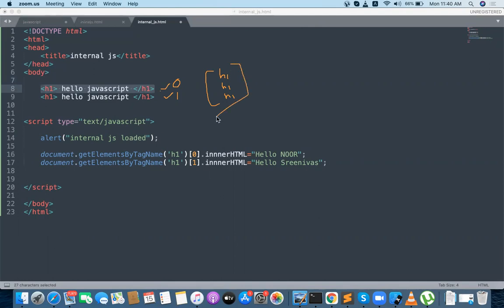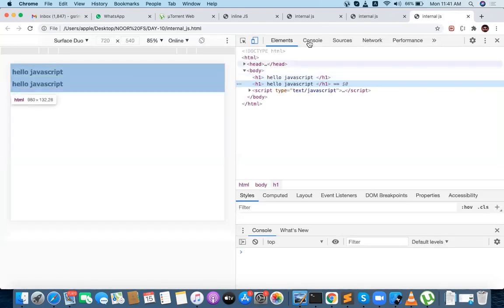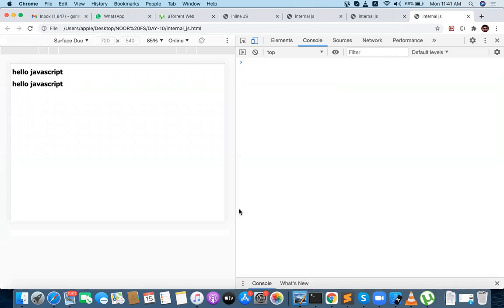Okay, so document dot getElementsByTagName h1. The name of the tag is h1. h1 of 0, the 0th level h1, is the first one, right? And dot innerHTML. I want to show something like a message. The problem is actually we are not saving the program. So hello JavaScript, the same problem came. Let me show the browser what the problem actually is. Only hello JavaScript came.